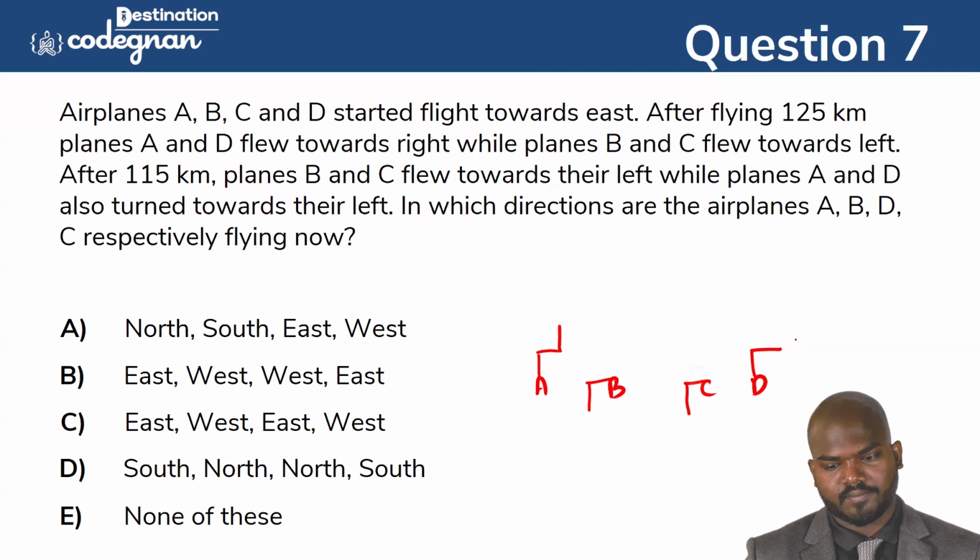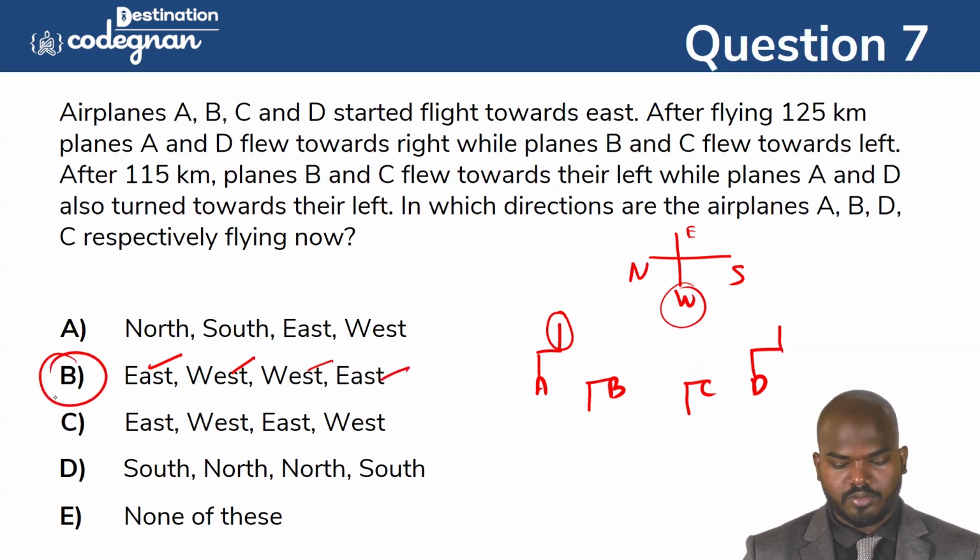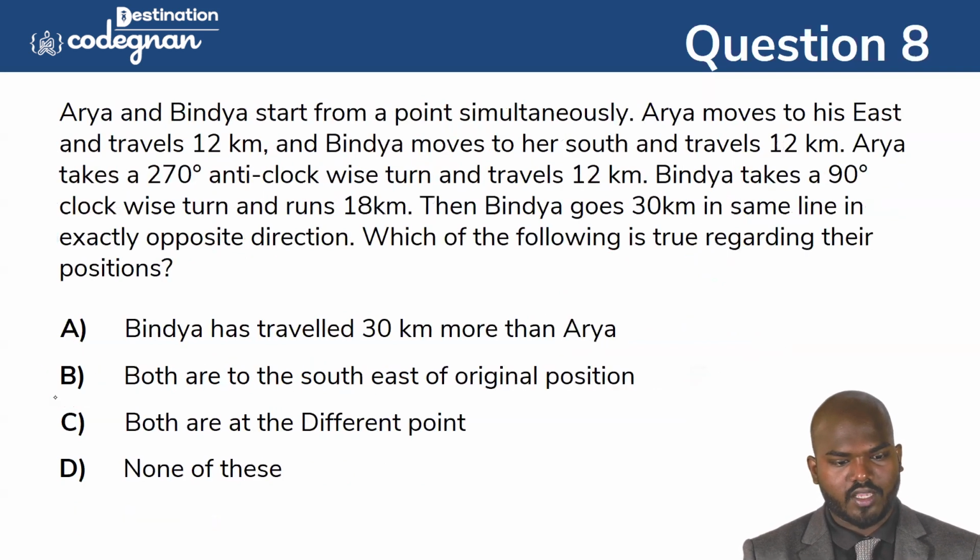Left means this direction. Okay, if I'm making the arrow diagram, this is the east, this is the west, this is north, this is south. Okay, so this direction is called east. So A flies east, B will fly in the west. C is also flying in the west. And D is also flying in the east. So obviously option B is the correct answer we can mark here.